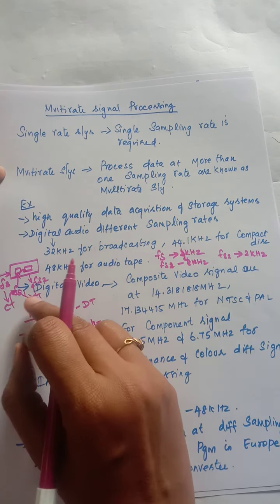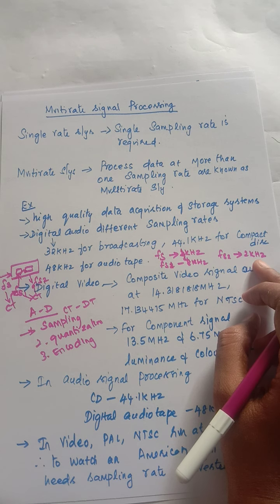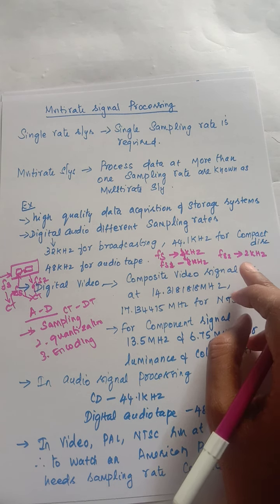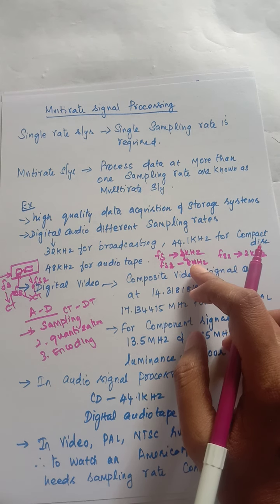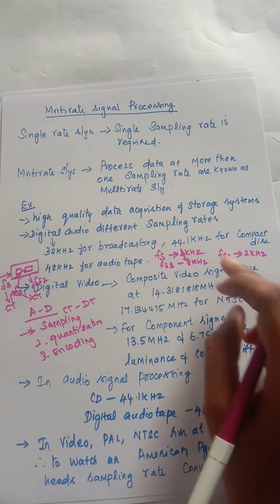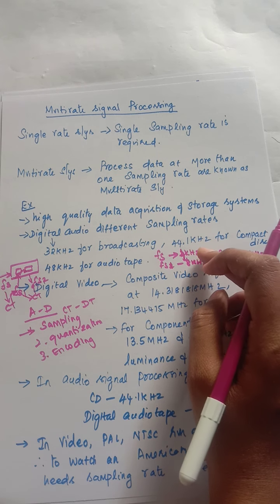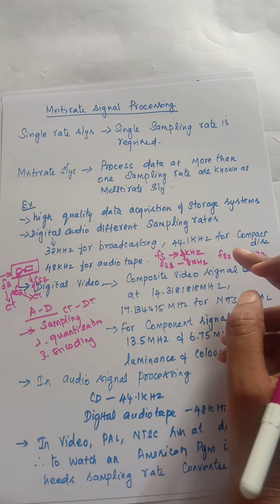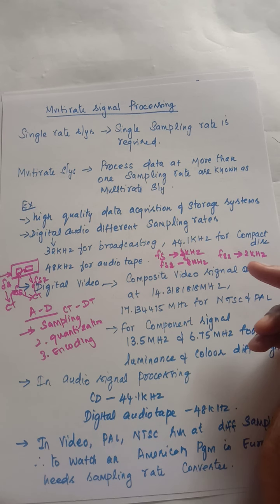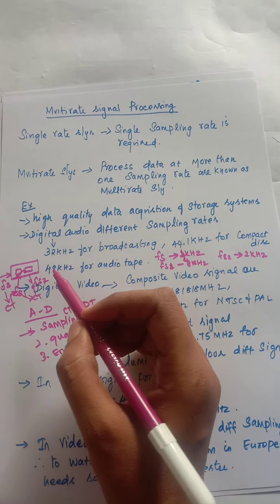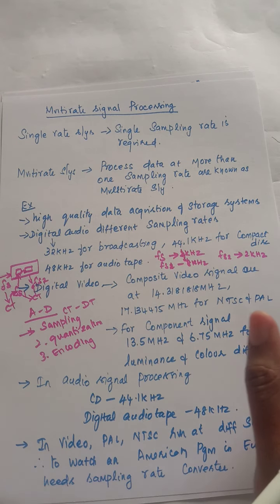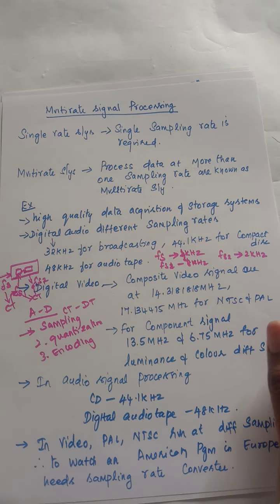Similarly, here the second system fs2 is 2 kilohertz. In that case, we can decrease the sampling frequency by a factor of 4. Here we can increase the sampling frequency by a factor of 2. Like that we can change the sampling rate so that it can suit different blocks. In order to do this, a system known as interpolator and decimator was developed. The interpolator is nothing but increasing the sampling rate, and the decimator is nothing but decreasing the sampling rate.